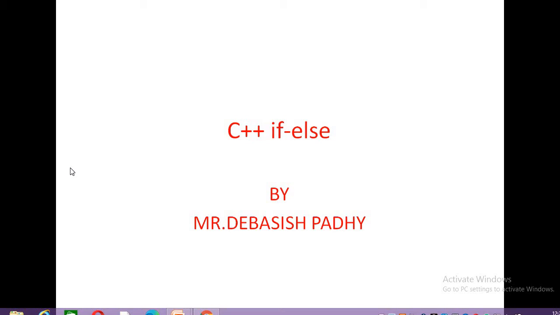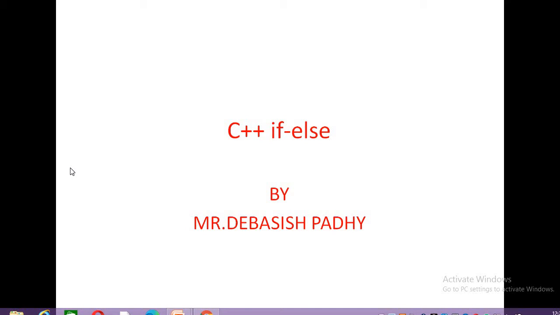Next point is, an if block without an else block is possible. That means if in your program the if block is present but the else block is not present, that is possible.